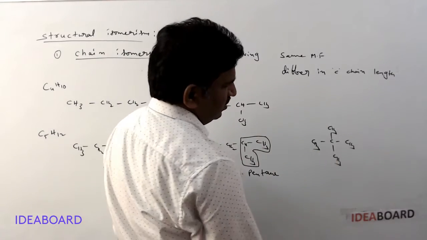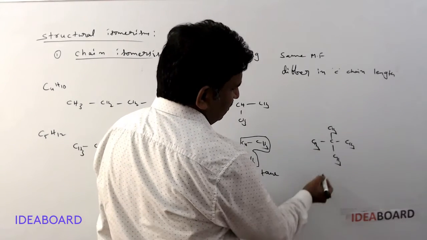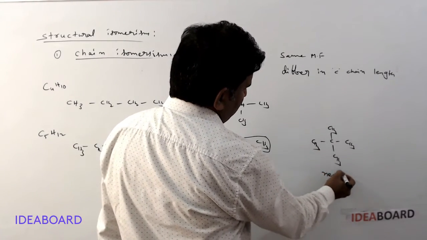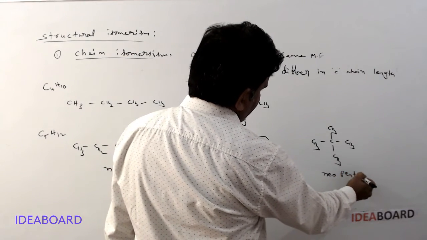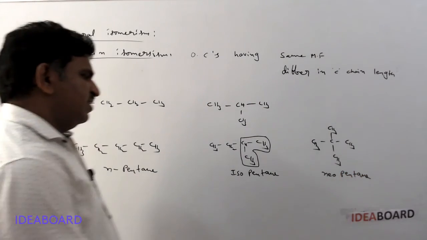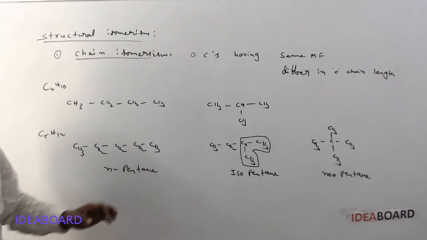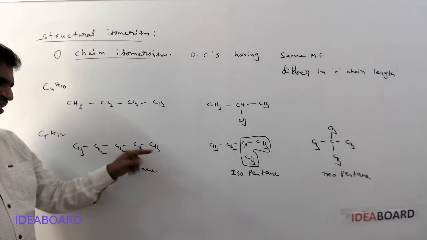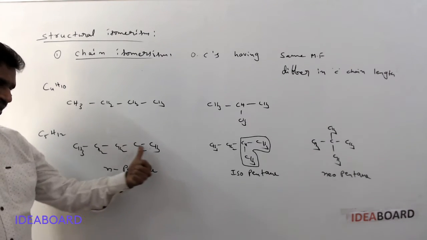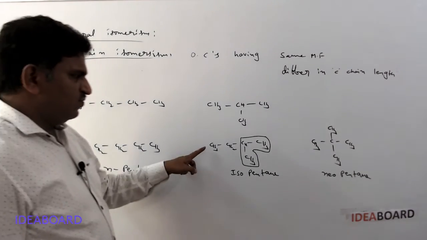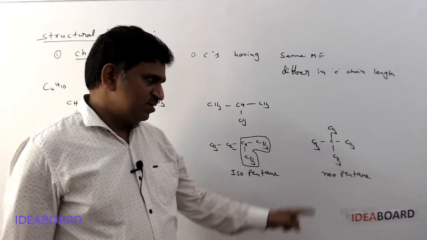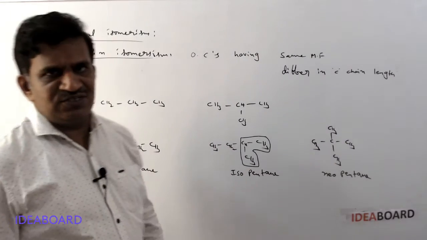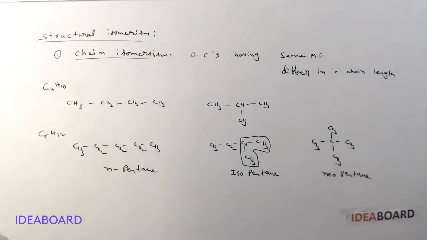In neopentane, a carbon bonded to 4 other carbons is called neo. So n-pentane, isopentane, and neopentane are chain isomers. They differ in the carbon chain length: here a 5-carbon parent chain, here a 4-carbon parent chain, here a 3-carbon parent chain.